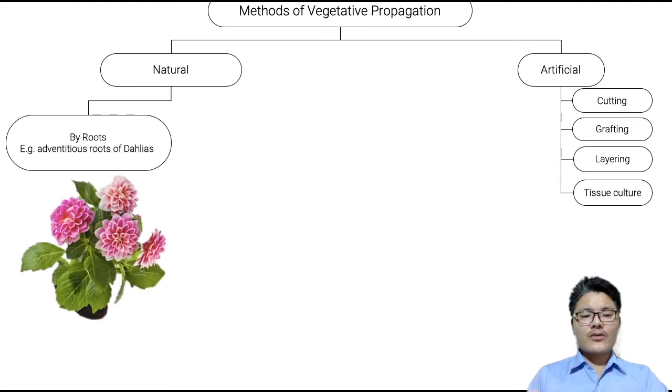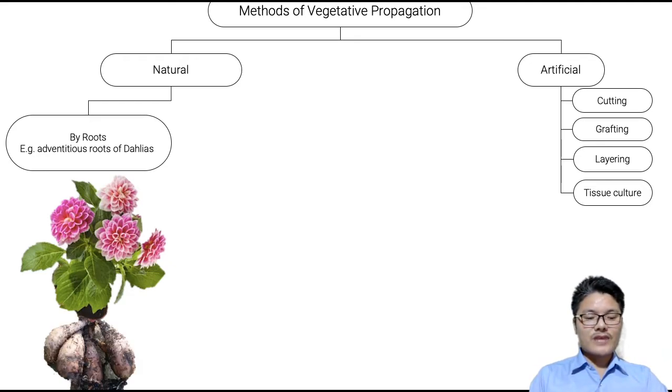We can grow dahlia naturally. Dahlias are a beautiful flower, which usually grow by using vegetative roots. So the dahlia plant can be grown from roots, and their roots are usually bulbous or tuberous.